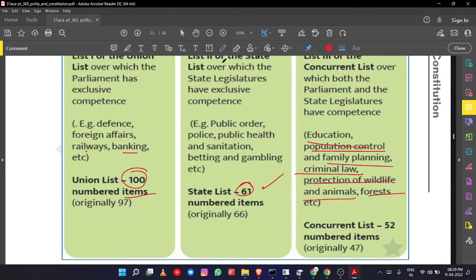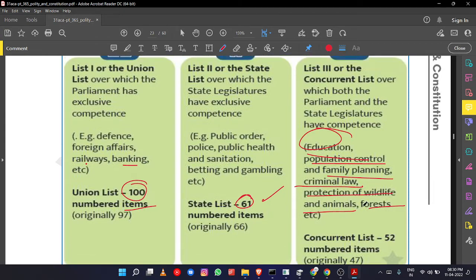So education is there, and protection of wildlife, animals, and forests, plants. These particular things were transferred from the State List to the Concurrent List under the 42nd Constitutional Amendment Act in 1976.